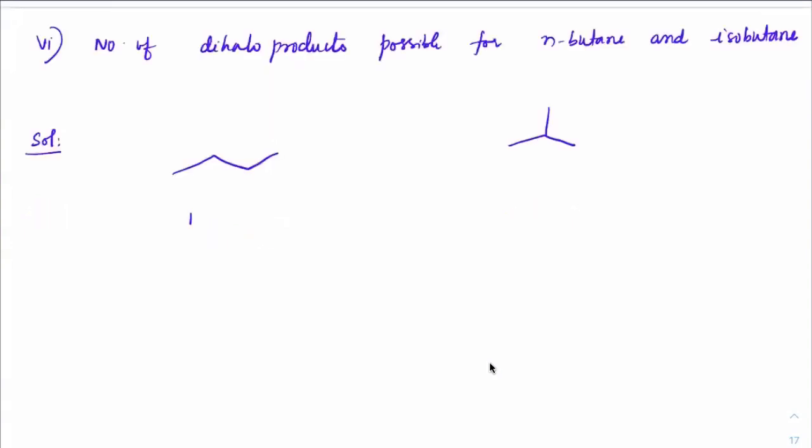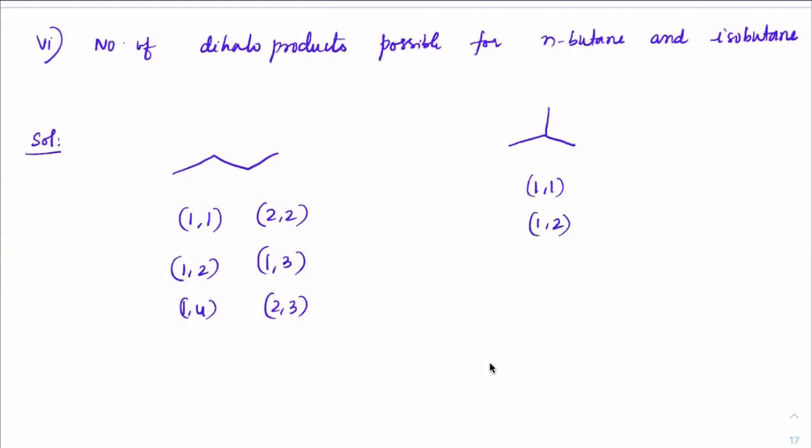Let me show you. 1, 1. This is where I can place 2 halogens. 2, 2 I can place, right? Next 1, 2 I can place, and 1, 3 I can place because these are distinct ones. 1, 4 I can place. 2, 3 I can place. I hope all of you understood the permutations. Next, here in this, correct. So 1, 1 I can place, right? 1, 2 I can place. Another one, 1, 3 I can place. Got it? Any other case which I can place?